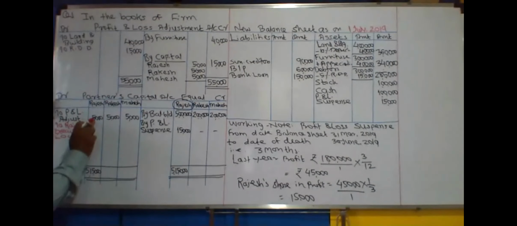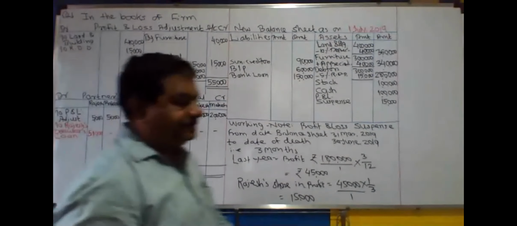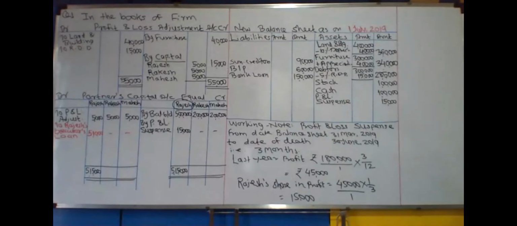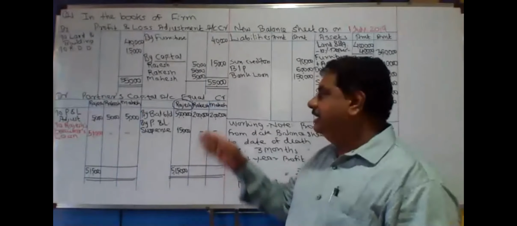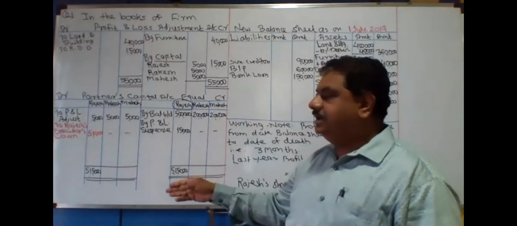Now 5,15,000 minus 5,000. The amount is 5,10,000 rupees. This is the difference. Well, Rajesh capital account is balanced.